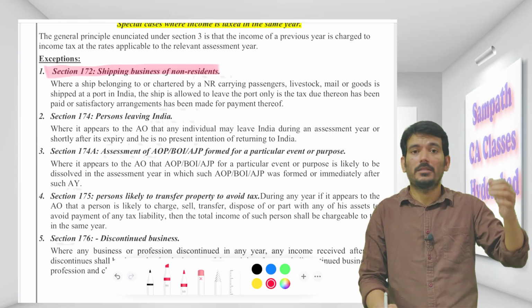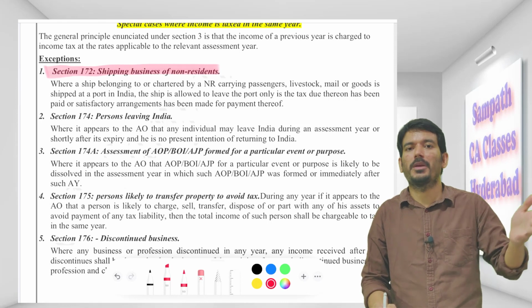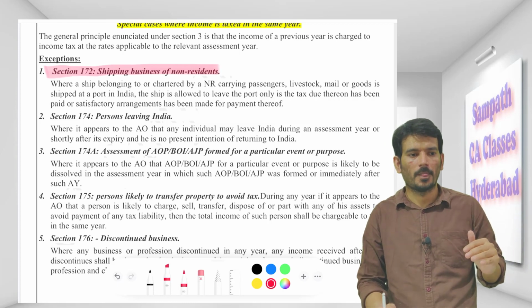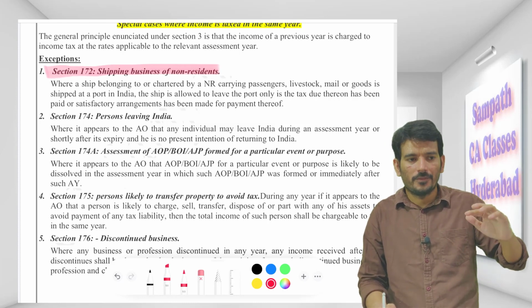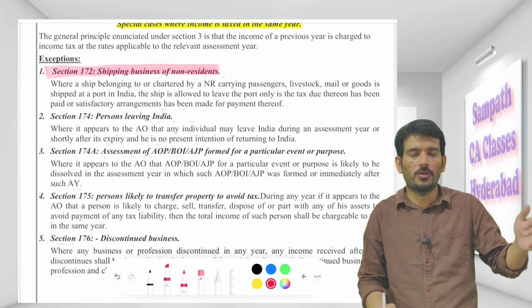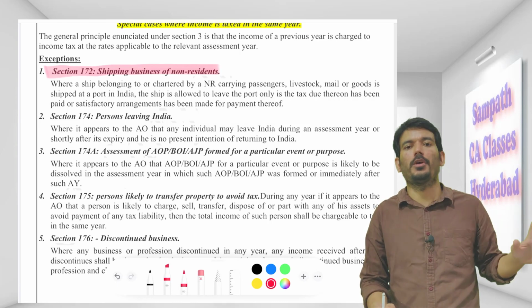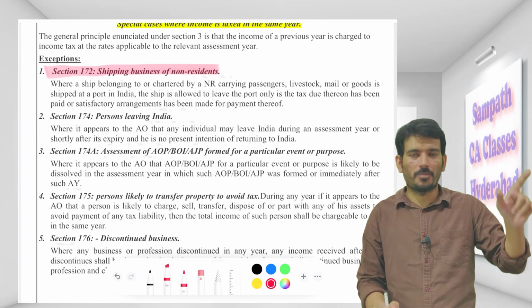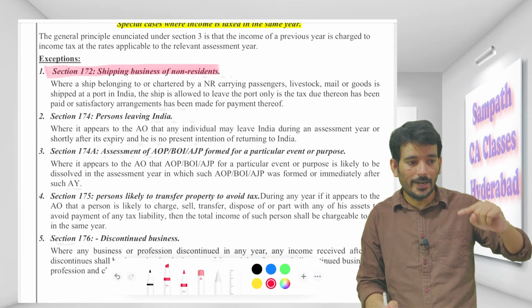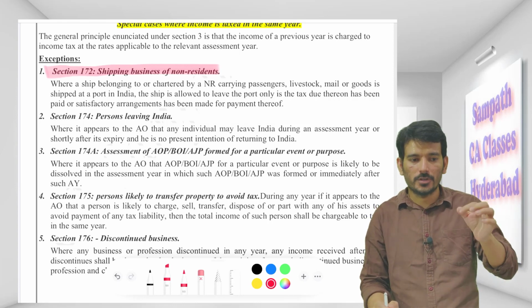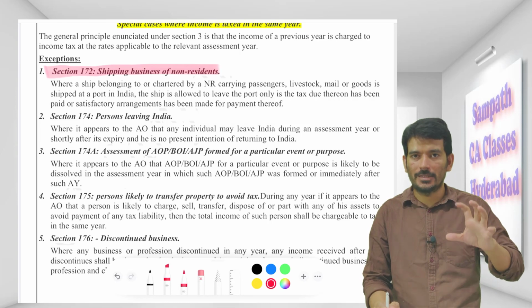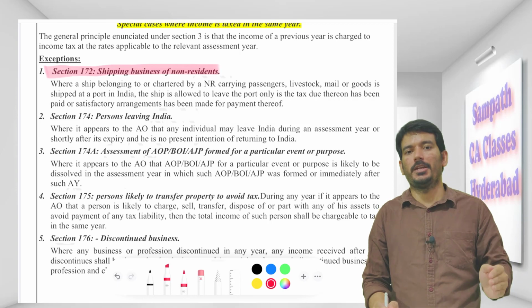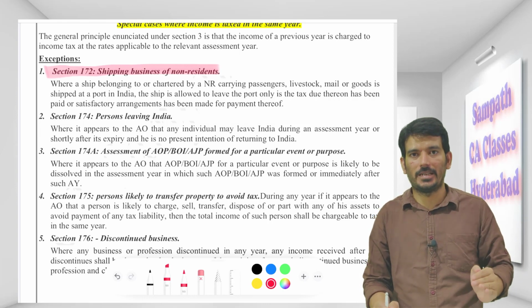Now the point is that this is a non-resident shipping company. Today it is coming and unloading all the goods or passengers or livestock. It's fine, they take the fees and go. We don't even know when that ship will come, or from where it is coming. We have absolutely no idea. So for that purpose, this section says that if you are a non-resident shipping company, for me to let you go from my country, first you need to settle your tax liabilities. In simple words, I will not give him permission to leave the port in India until he makes the payment in India.